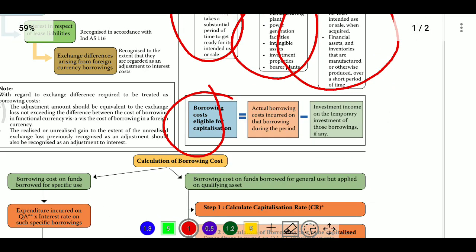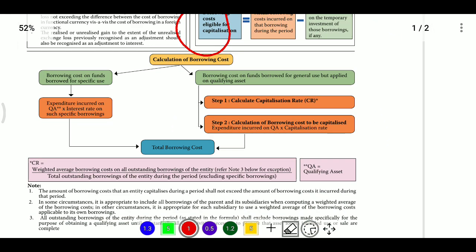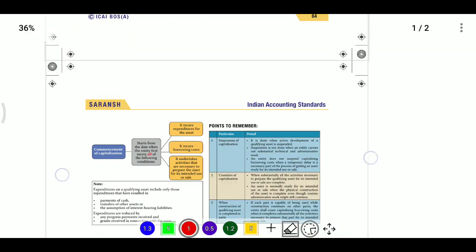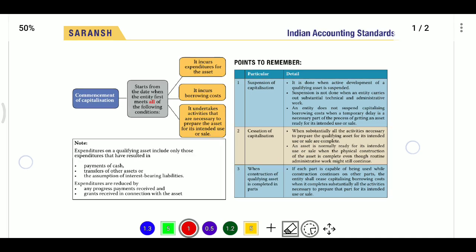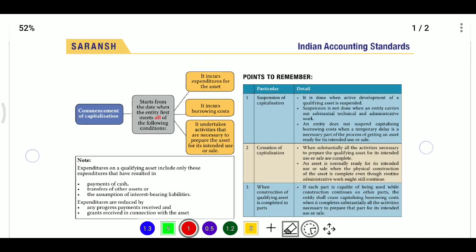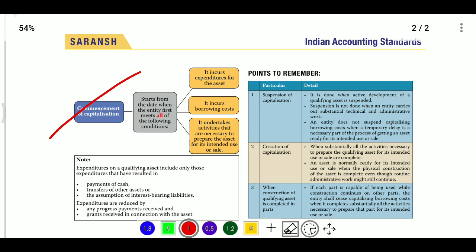Now, whatever the borrowing cost eligible for capitalization, we need to capitalize it. When will the commencement of capitalization be? Firstly, the commencement date: capitalization of borrowing cost should start from the later of the following conditions being satisfied.